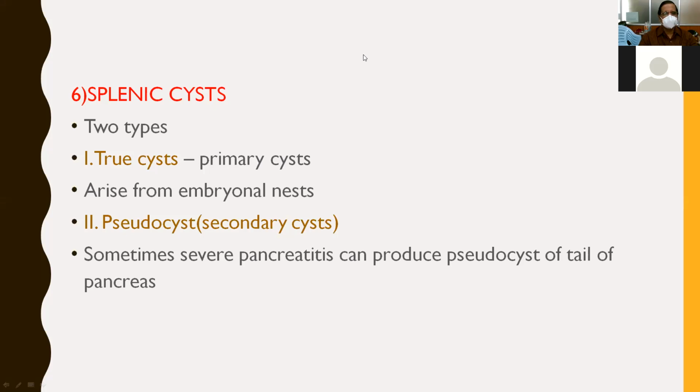And the pseudocyst, what happens sometimes in severe pancreatitis, it produces a pseudocyst of the pancreas at the tail of the pancreas. So the treatment for pseudocyst is excision of the pseudocyst when it is present at the tail of the pancreas. The pseudocyst at the tail of the pancreas is because of severe pancreatitis, and that is called a pseudocyst or secondary cyst.